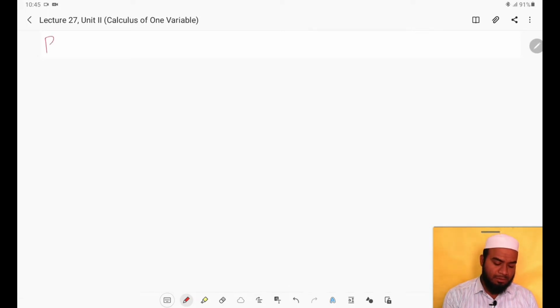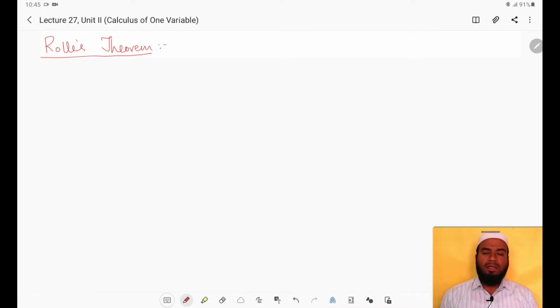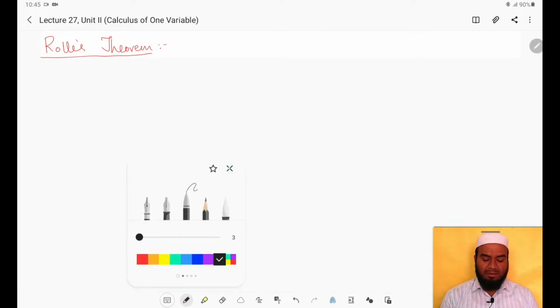So Rolle's theorem is important for one LAQ. As I told you, in Unit 2 three theorems are there with proof, that is Rolle's theorem, Lagrange's mean value theorem and Cauchy's mean value theorem. Out of these three theorems, definitely one theorem will be asked, like state and prove Rolle's theorem, state and prove Cauchy's mean value theorem, or state and prove Lagrange's mean value theorem. That kind of questions will be asked from these three theorems.